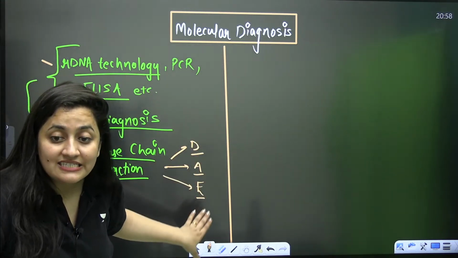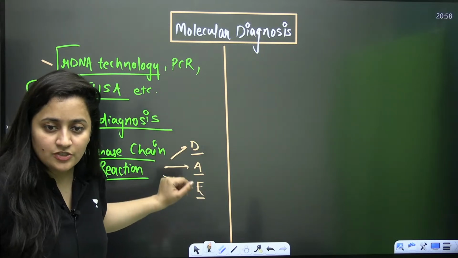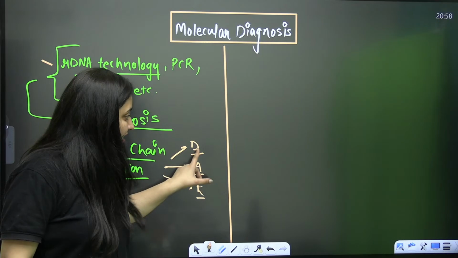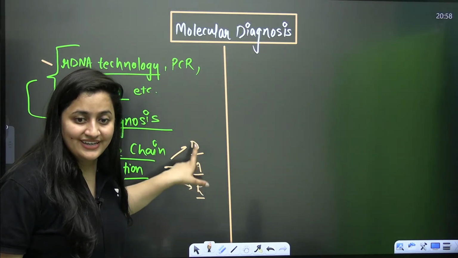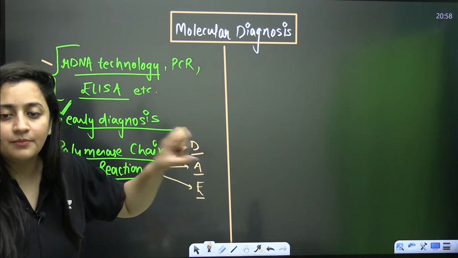And just for your quick revision, I hope you remember PCR means DAE, right? These are the 3 steps, and this is the sequence of those 3 steps. PCR, polymerase chain reaction: denaturation, annealing, extension, repeated cycle after cycle. So it is used to make multiple copies.